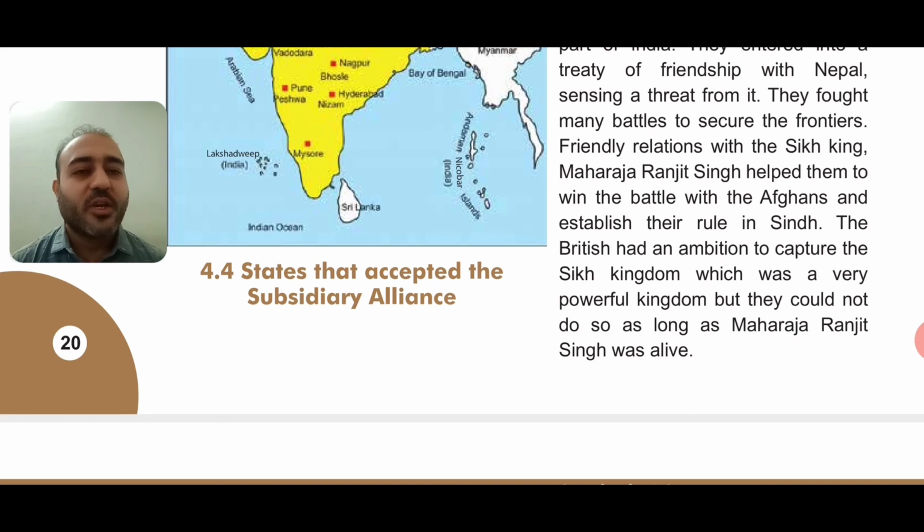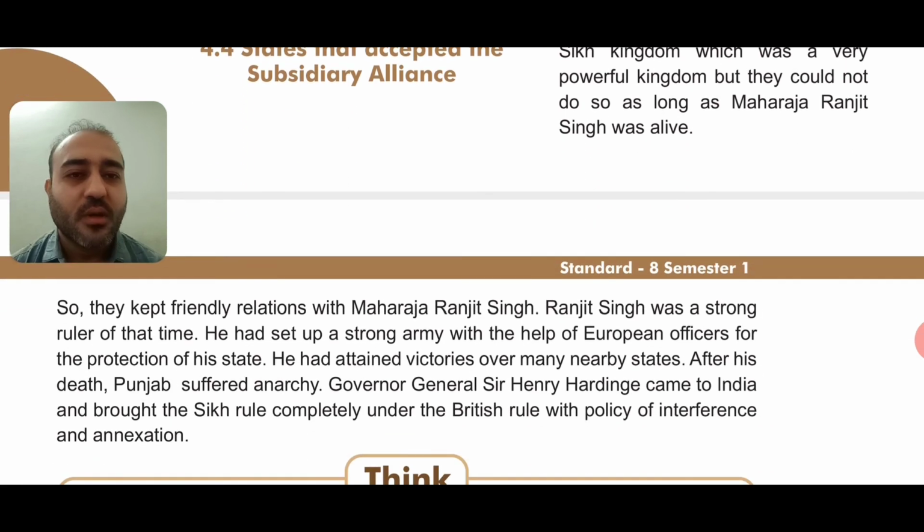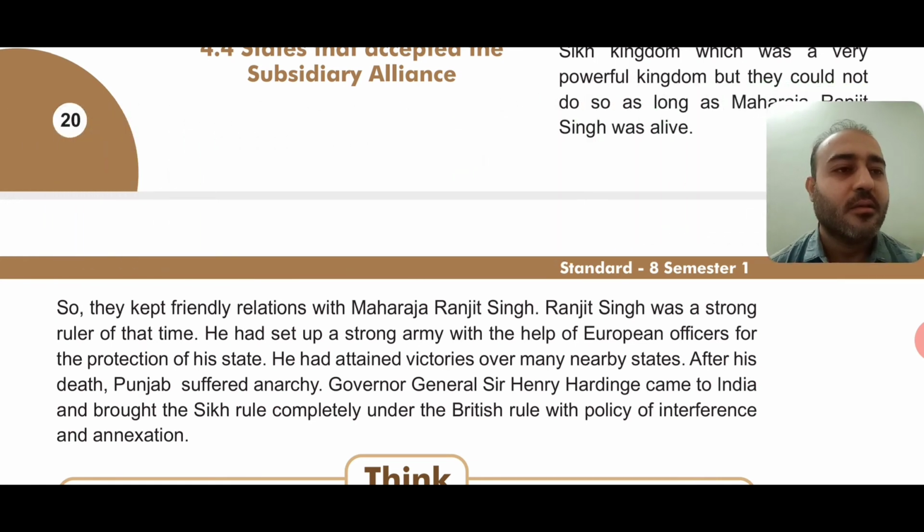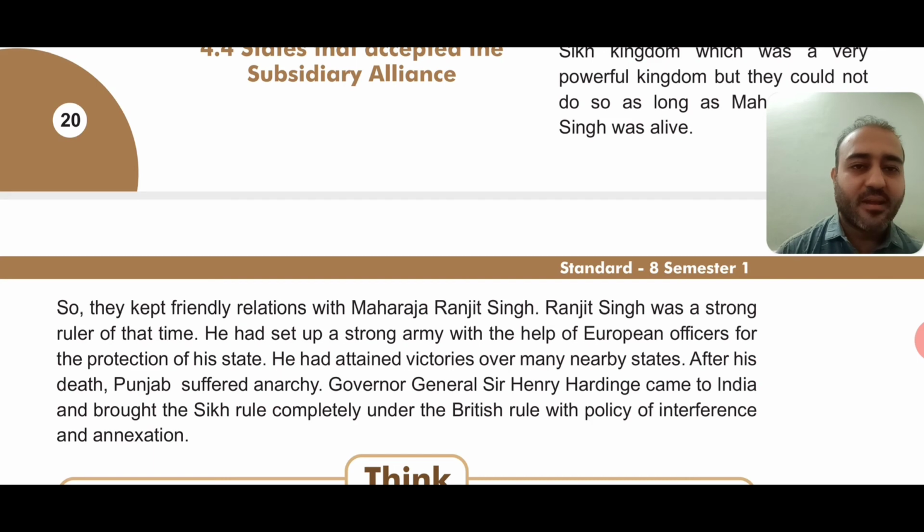So the Britishers also wanted the Sikh kingdom, but the name of the king over there was Maharaja Ranjit Singh. He was so powerful that the Britishers feared they could never fight against him and could never win the war against him. So they did not fight against the Sikh king while he was alive. Okay. So they kept friendly relations with Maharaja Ranjit Singh, who was a very strong ruler at that time.